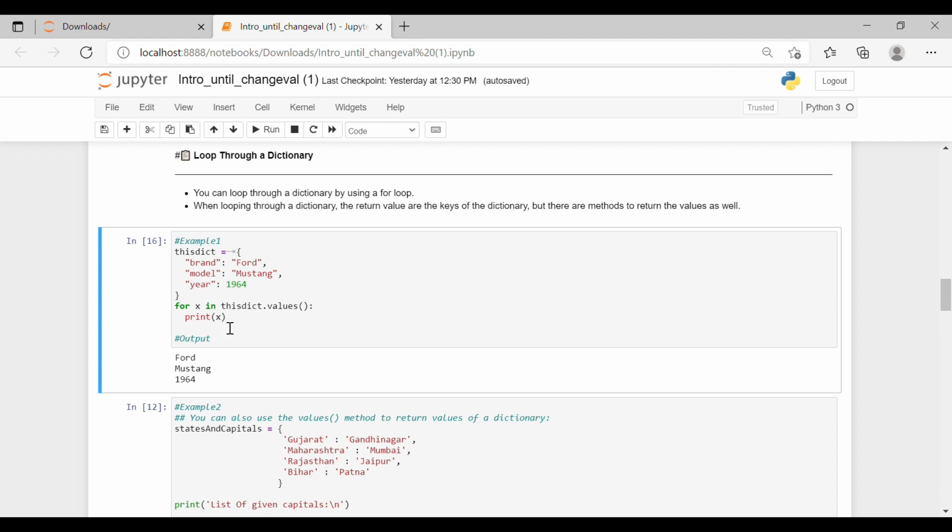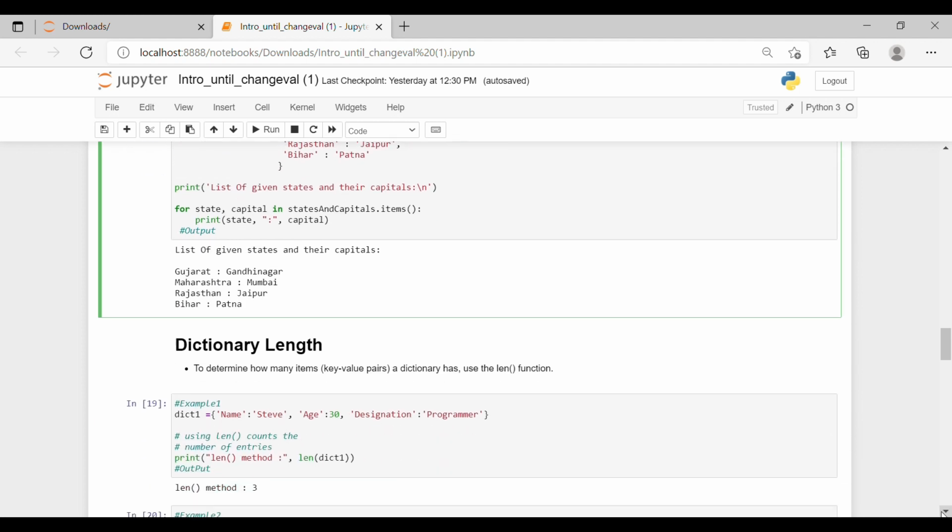Now to find out the values in the dictionary, we use the syntax for x in this dict dot values, and then print x. Our output are the values of the dictionary: Ford, Mustang, and 1964.